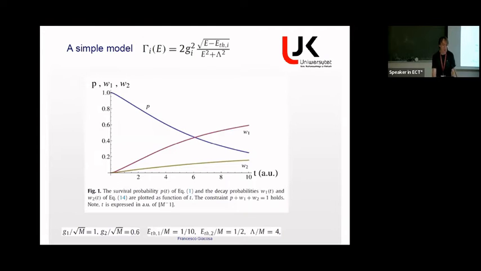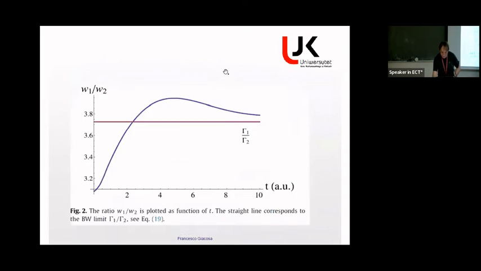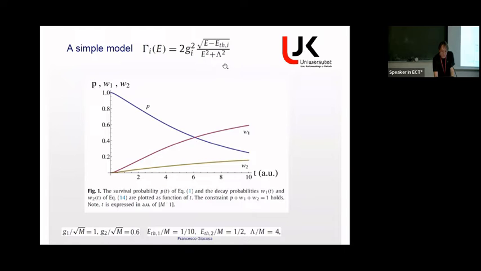What if we consider a model which is, so to say, non-Breit-Wigner, a simple one? So let's say the one in which the decay width function has this form. This is inspired by a model of Facchi and Pascazio, where they model the decay in hydrogen-like atoms, so the transition of the electron jumping down. So this would be the function. So you see, it is not a constant.